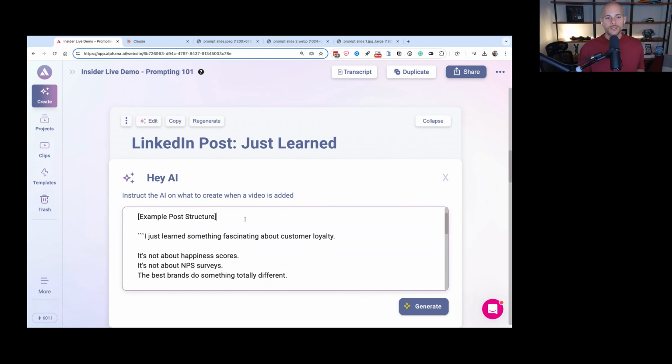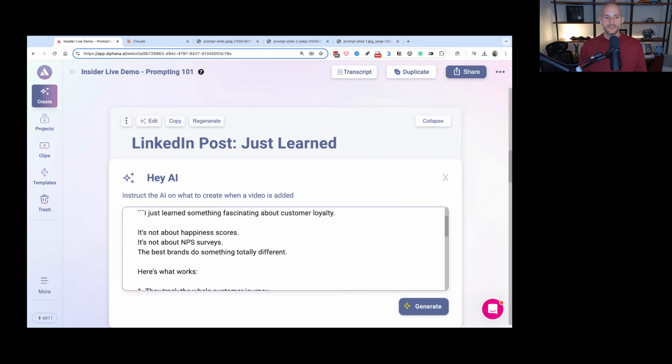And now I go into an example post structure. And this is an example of an exemplar, right? If you give the AI an example of something that either you've written in the past, or maybe you saw something online and you're like, wow, I really love how that LinkedIn post was written, or that newsletter, or that blog post, feed it to the AI. Be like, hey, look at this. I want you to mimic this. That's what I'm doing in this example.